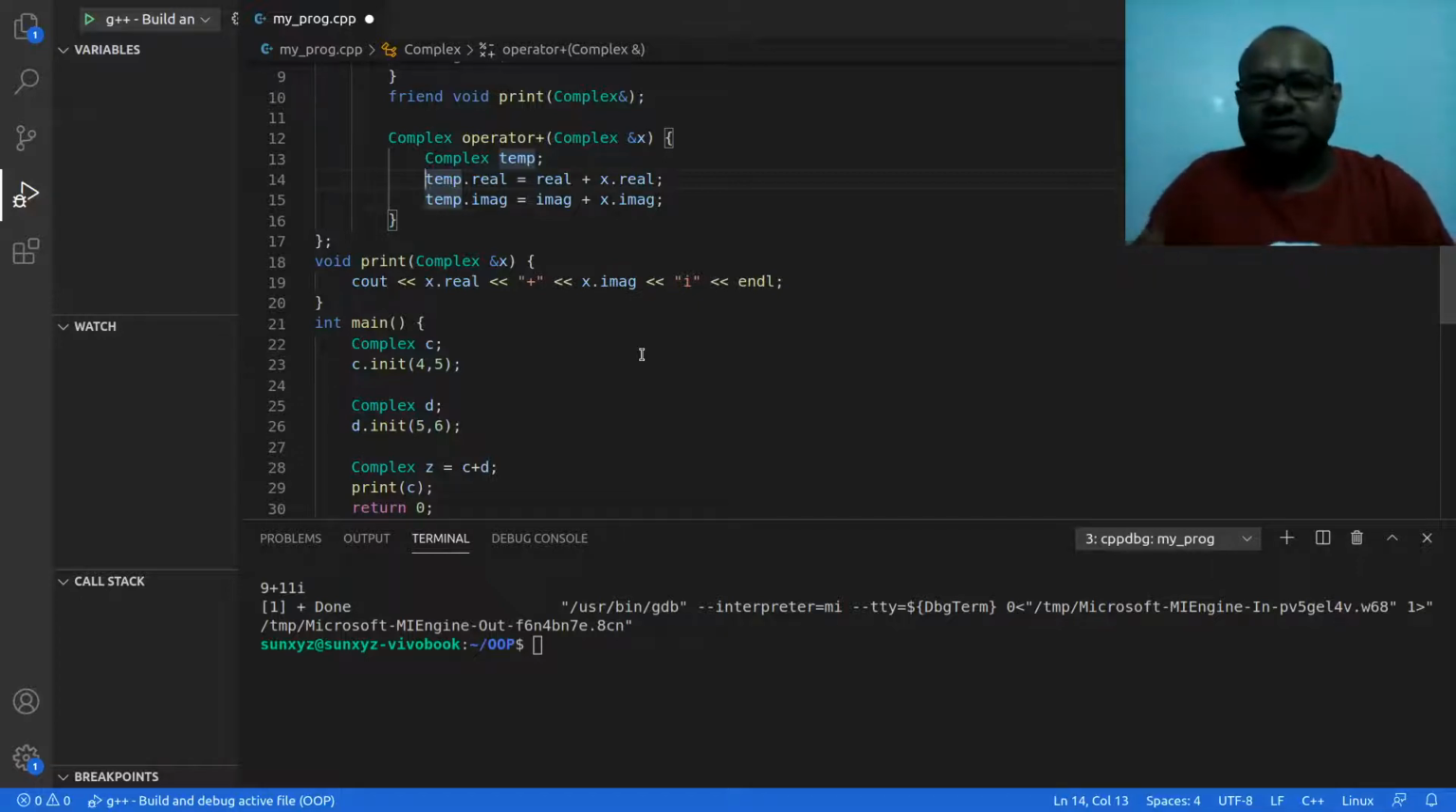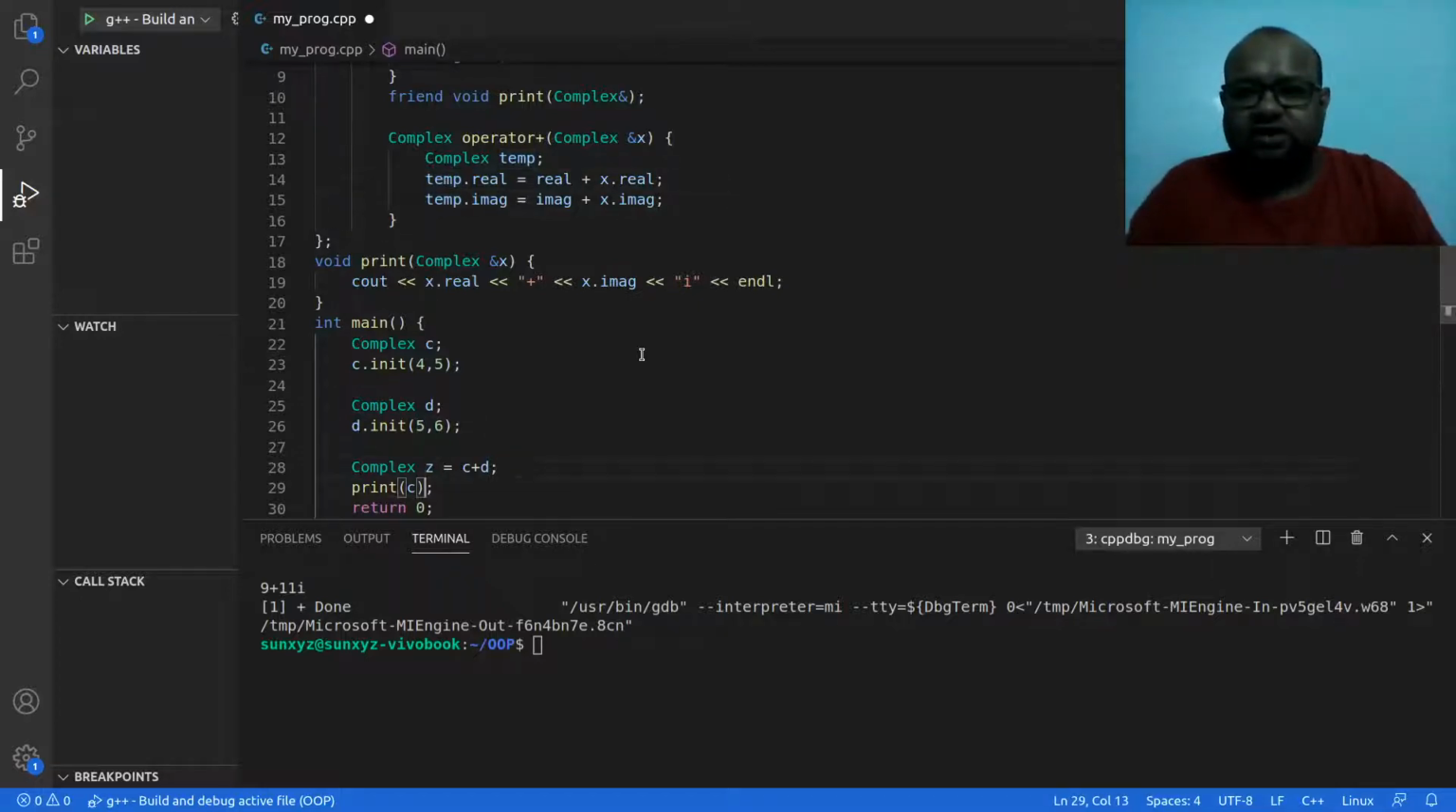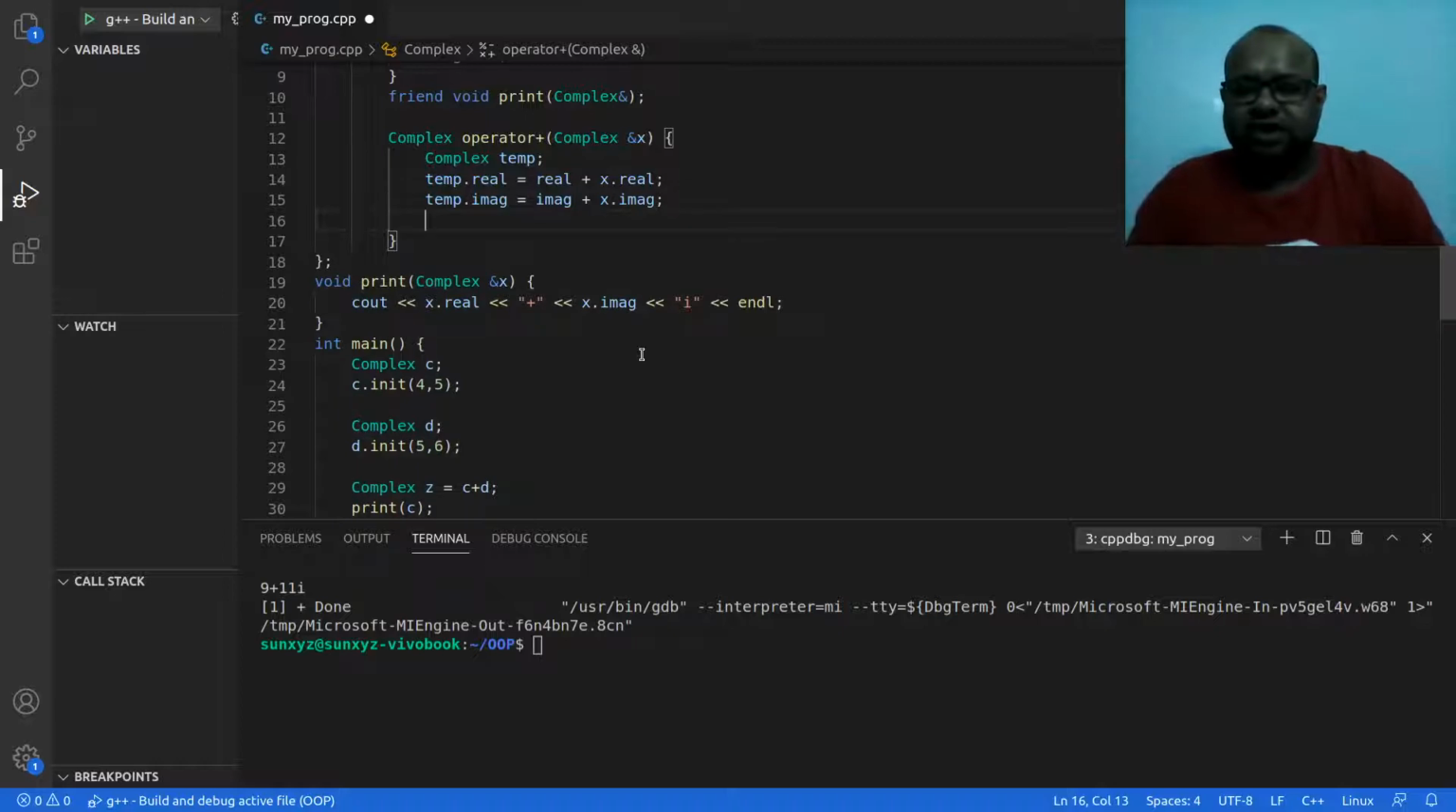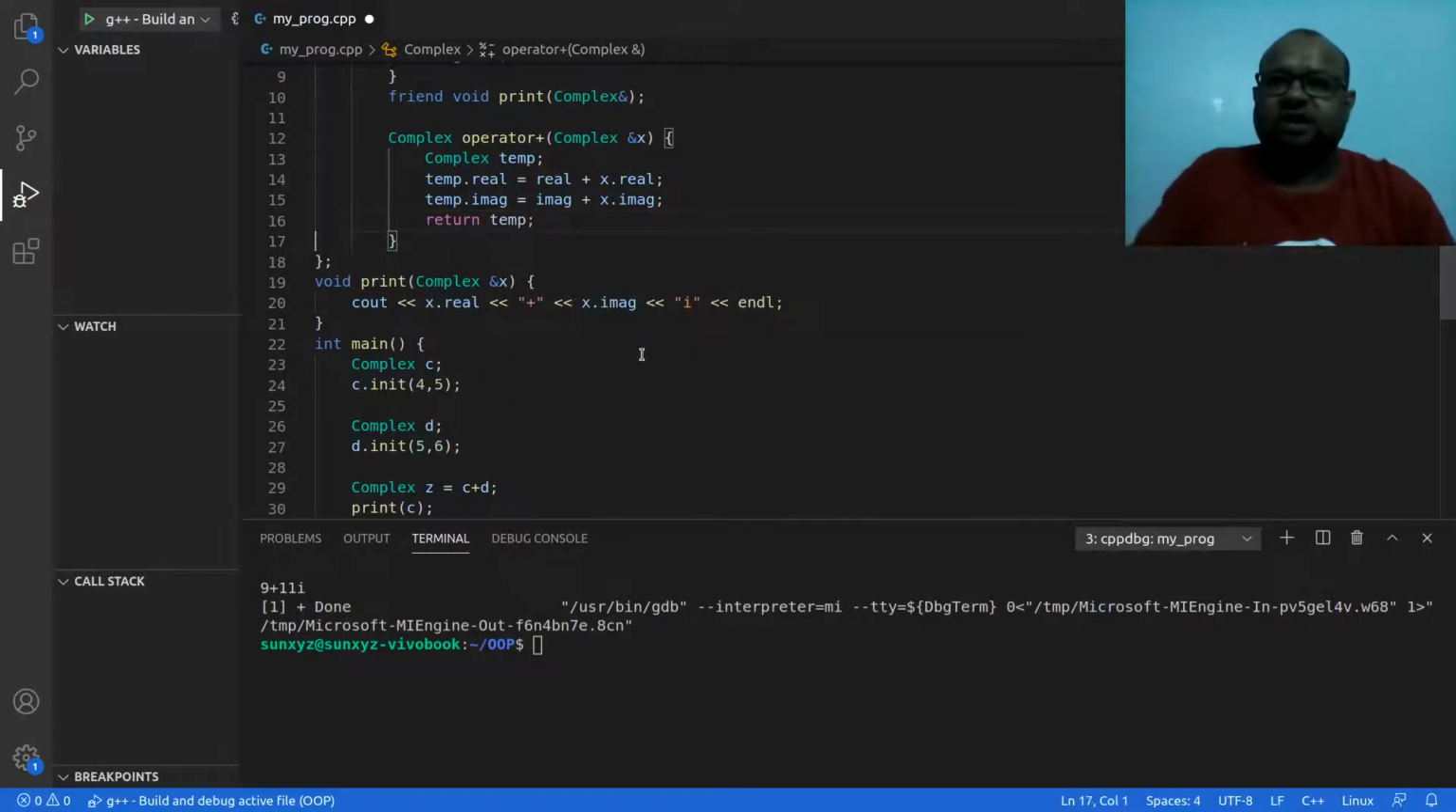Who is the caller? C is the caller. In line number 28, C is the caller. Now I have created the object, I have updated the values, and now I am going to return that object that I have created. So I am returning temp.